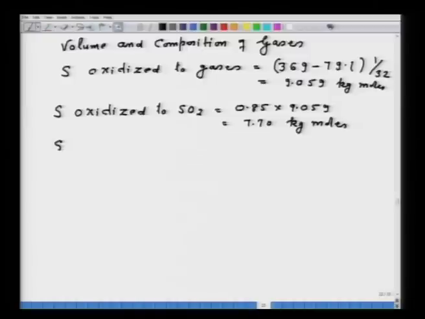Then sulfur oxidized to SO3 will be equal to, of course, you can subtract this one or whichever way, I can also put 0.15 into 9.059, that should give the same thing, 1.36 kg moles.